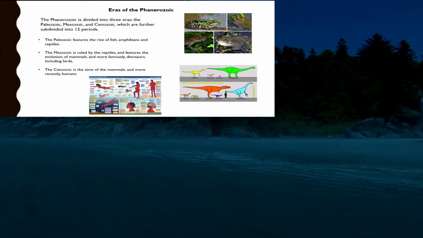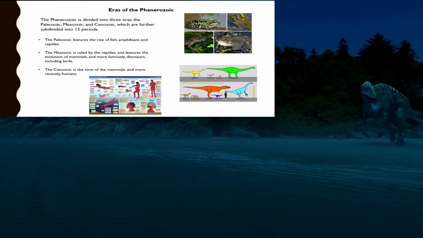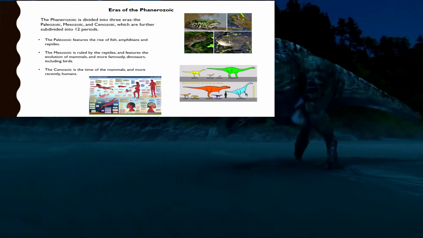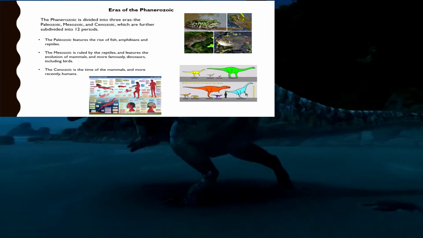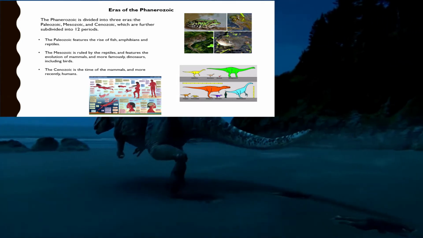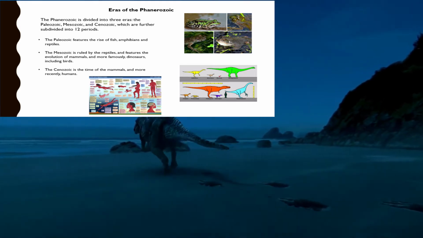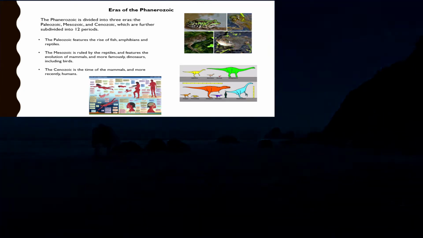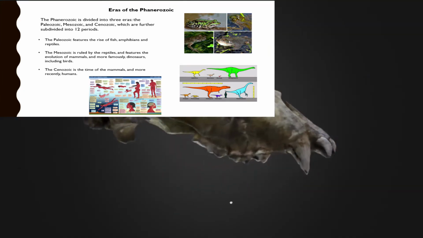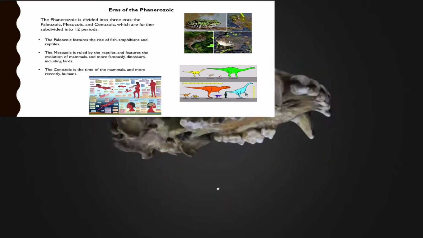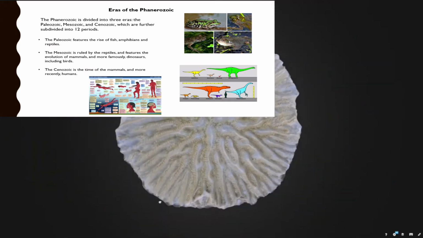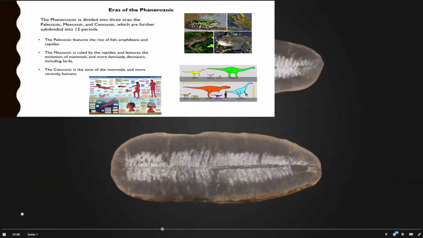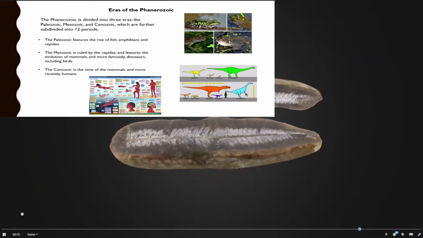Eras of the Phanerozoic Eon. The Phanerozoic is divided into three eras: the Paleozoic, the Mesozoic, and the Cenozoic, which are further subdivided into 12 periods. The Paleozoic features the rise of fish, amphibians, and reptiles. The Mesozoic is ruled by the reptiles and features the evolution of mammals and more famously dinosaurs, including birds. The Cenozoic is the time of the mammals and more recently humans.